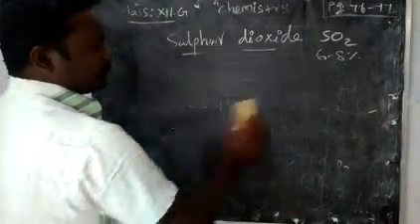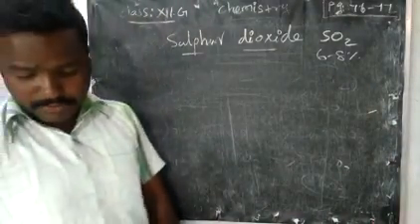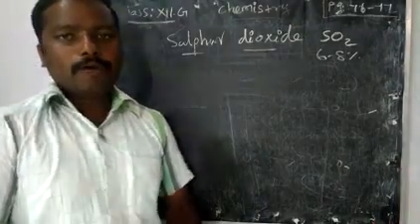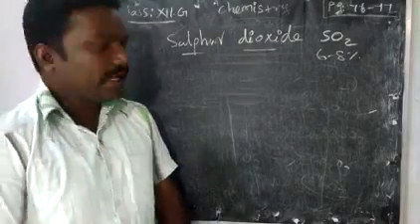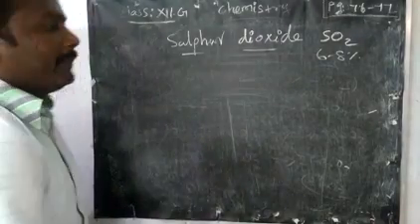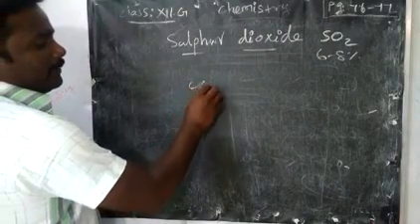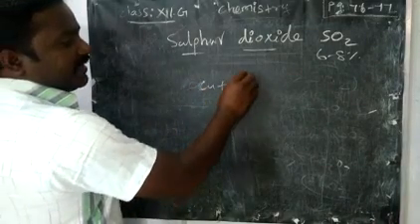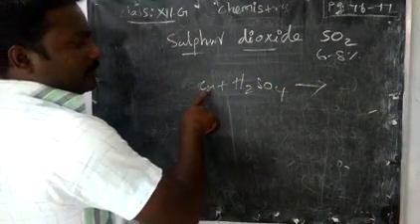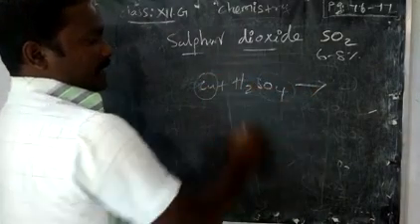Now the next preparation, that is the laboratory preparation. In the lab, how will you prepare it? Here we treat sulfuric acid with a metal like copper. So copper is treated with sulfuric acid. What will happen? It will produce copper sulfate.